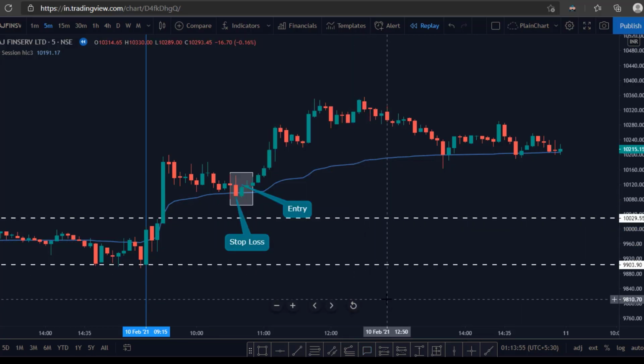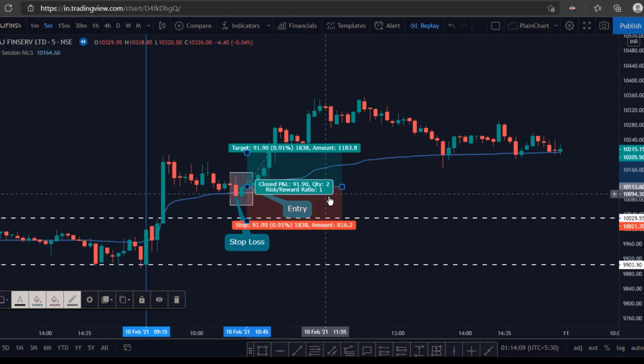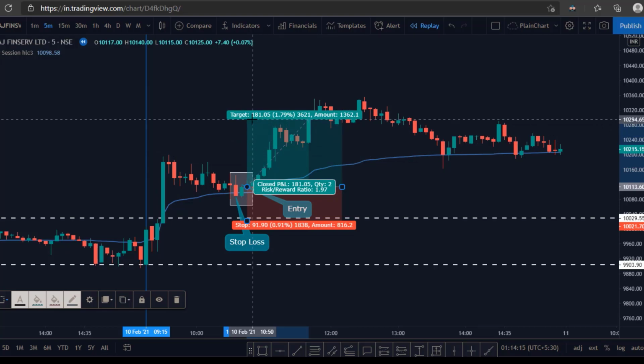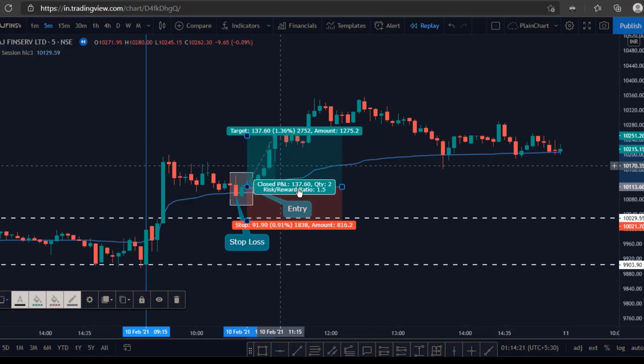Now we will mark our target. Let me mark the entry at this point, and as you see the risk reward ratio is 1. We will change it to 1:1.5. Okay friends, so this is our risk reward ratio 1:1.5. If you are able to see, the target has been achieved quite easily.